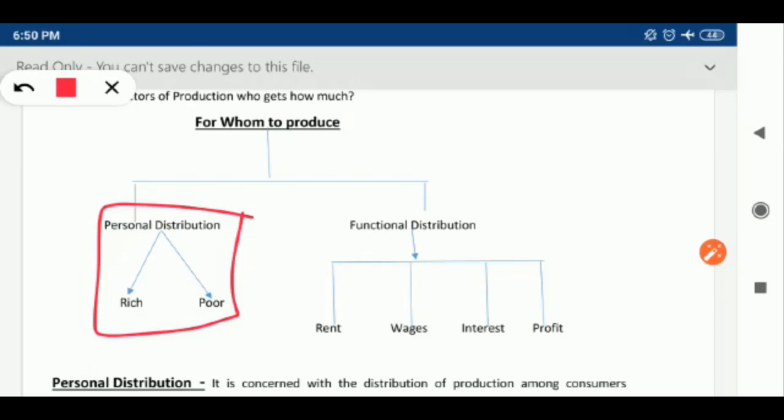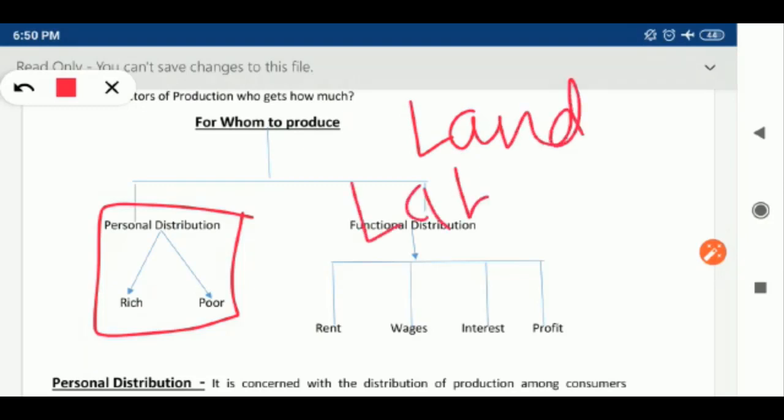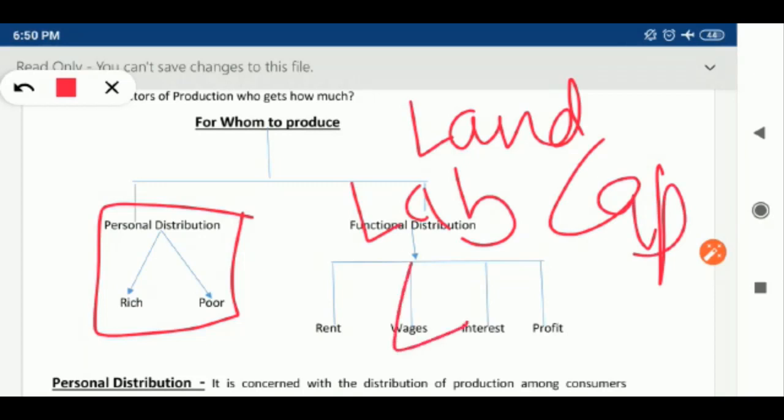As we know, production of any commodity is a result of the joint efforts of the four factors of production. Okay, what are the four factors? First is land, labor, capital, and entrepreneur. So the four factors of production are land, labor, capital, and entrepreneur. When the production of the commodity happens, it results in income generation, and this income is to be distributed among the four factors. And what are the four factors? Land, labor, capital, and entrepreneur.